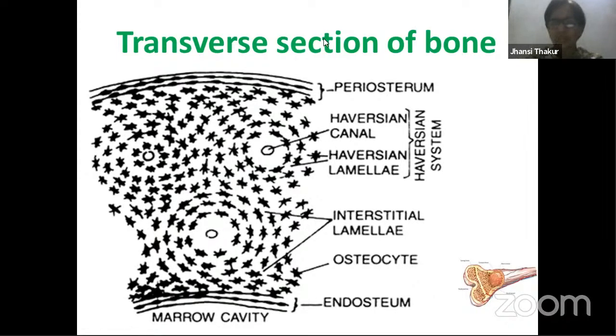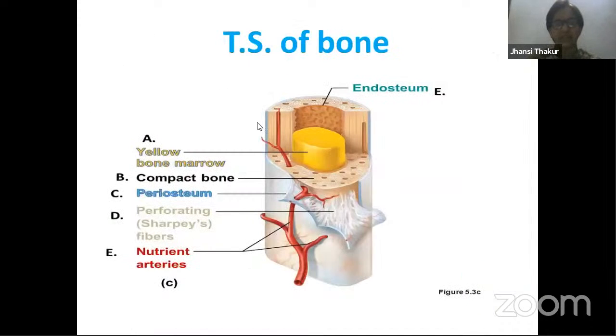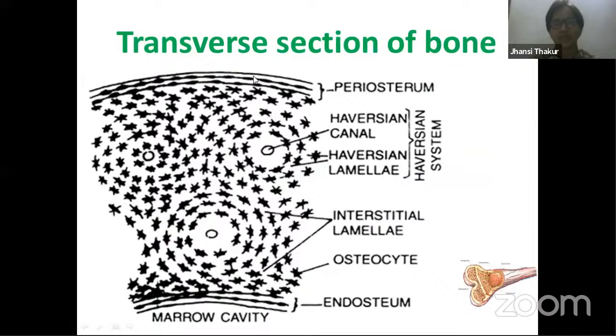So what we understood, let's go over this once again. In the TS of bone, I'm coming from outside. That means, in the previous part we have studied the periosteum. From outside we are going inside the bone. The outside blue color material over here is our periosteum. Slowly when you start moving inside, you find there is matrix over here, cells over here, and then the endosteum in touch with the bone marrow, that cavity filled up with bone marrow. Between the periosteum and endosteum, you find matrix present.